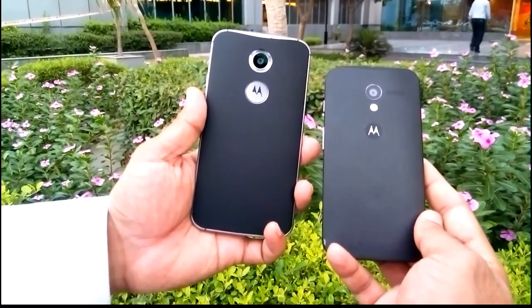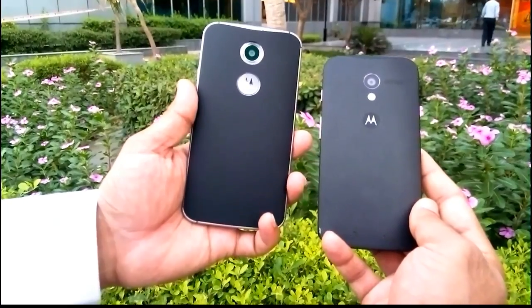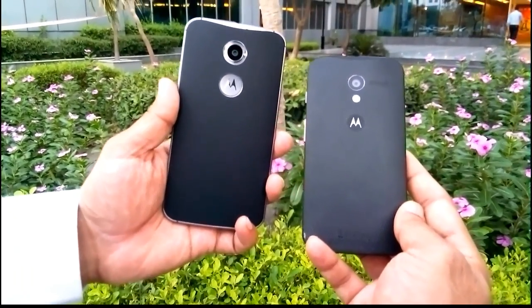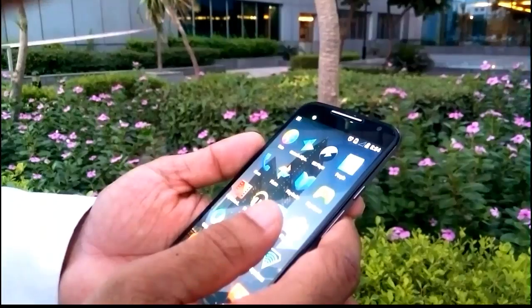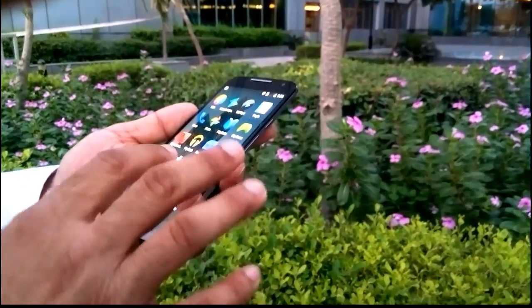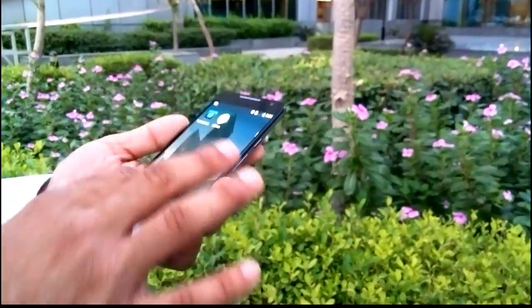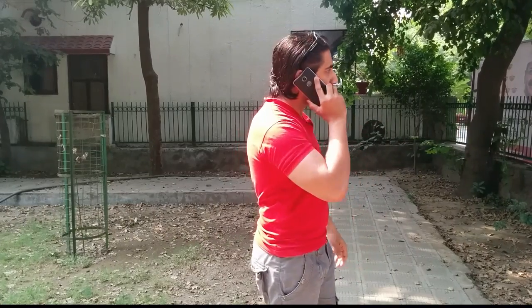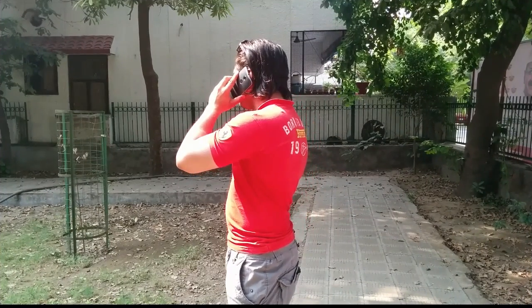The body on the X is a lot more premium, with an aluminum frame that is designed beautifully. The body gets thinner towards the edges and thicker in the middle, giving it a rounded back, which gives a great feeling when holding it. That being said, aluminum does make it a bit slippery, but it's perfectly manageable, although you need to be careful. The speaker is very good on the X, although it doesn't have the dual speaker setup that its sibling the Moto G has, but the one it does have gives rich, bassier sound. The one on Nexus? That's just a formality.